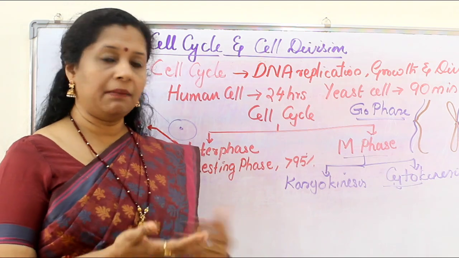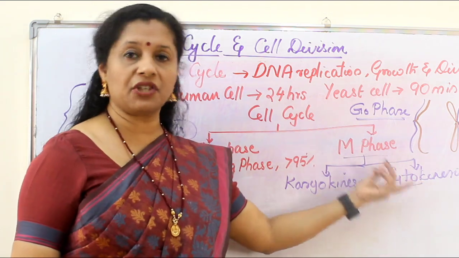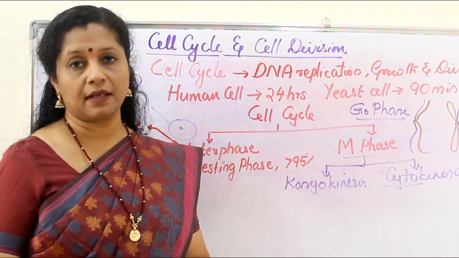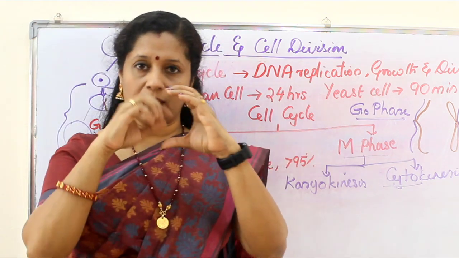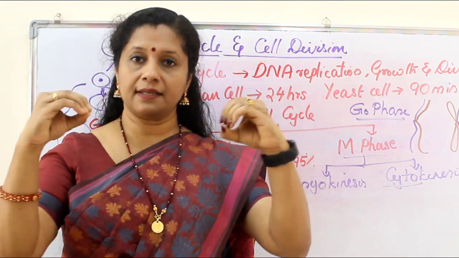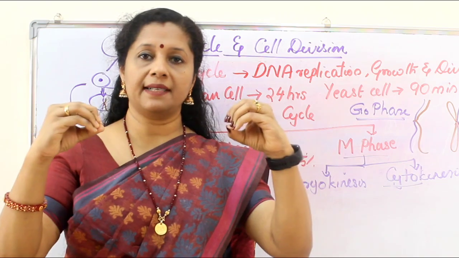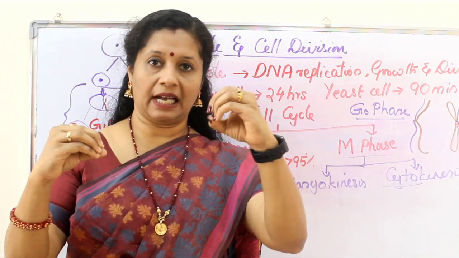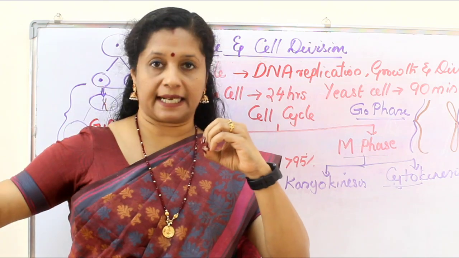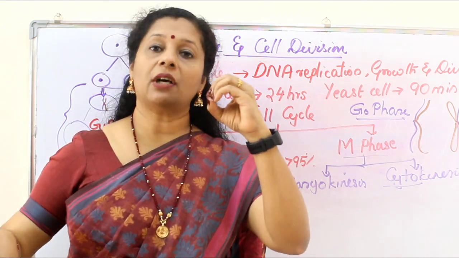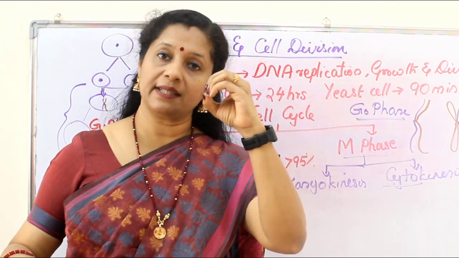Is there any problem if we reverse the sequence, first cytokinesis and then karyokinesis? Think about it. Yes, if the cell has one nucleus and first cytokinesis happens, or the cytoplasm divides, we know one daughter cell will have a nucleus, the other one will not have. This will not exist, right? It will die off without a nucleus. Only the one with nucleus will exist.